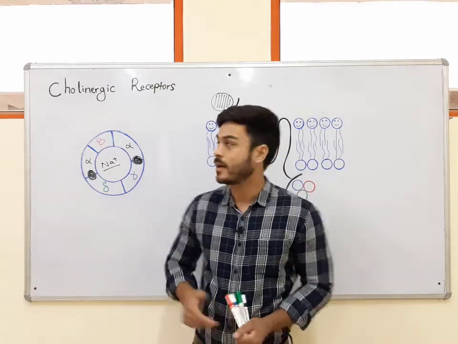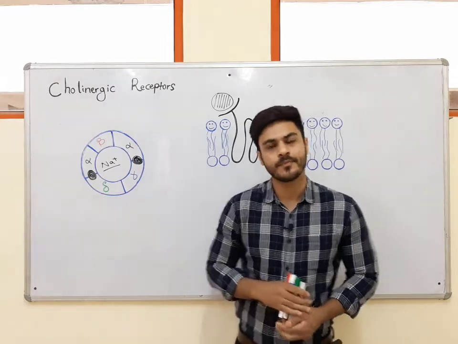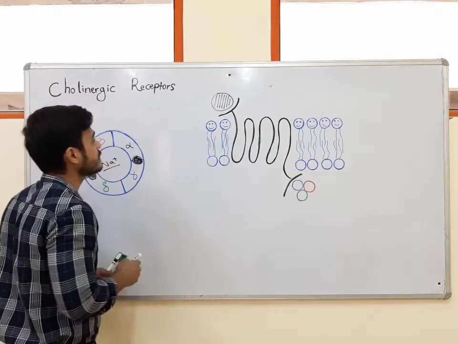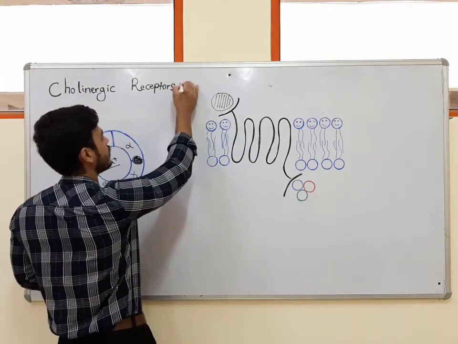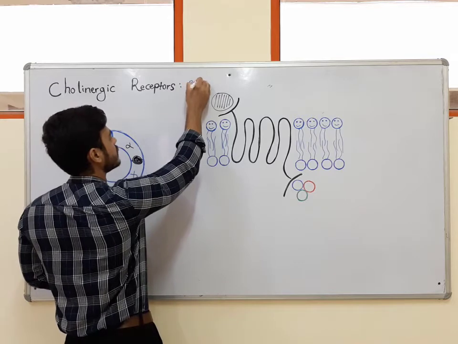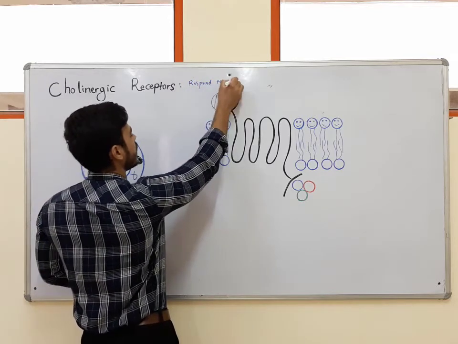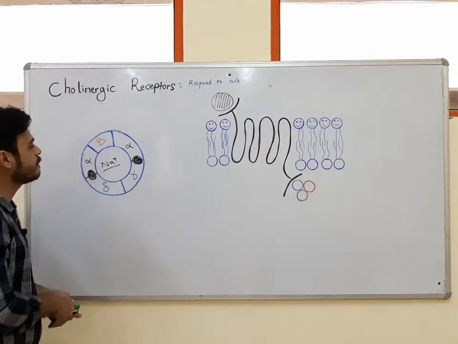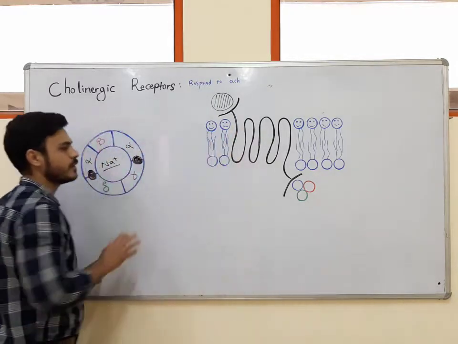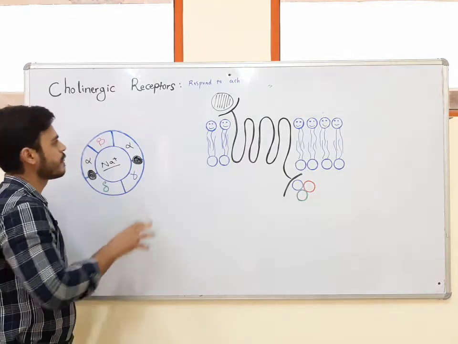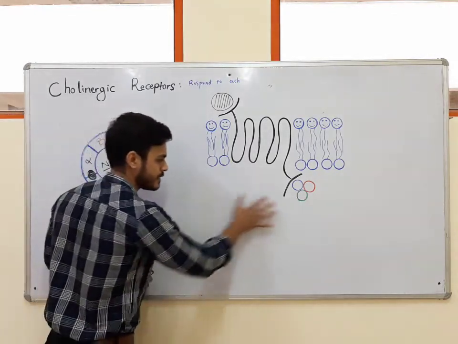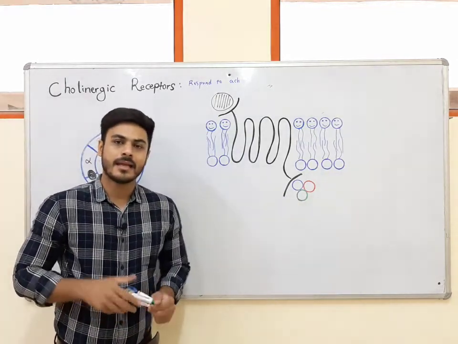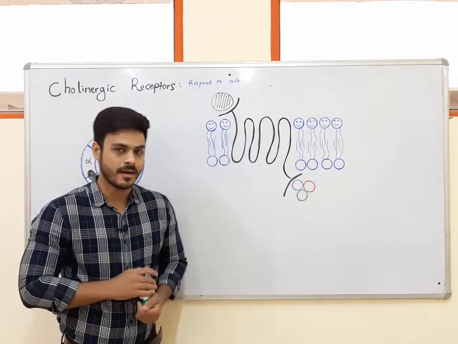Today we are going to talk about cholinergic receptors. Cholinergic receptors are a type of receptors which respond to acetylcholine. It means that acetylcholine can bind to different types of cholinergic receptors, and it can activate the signaling pathway or signaling molecule inside the cell, and show its effect on the cellular level.